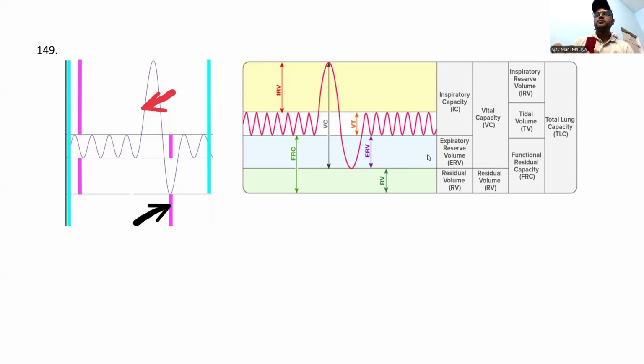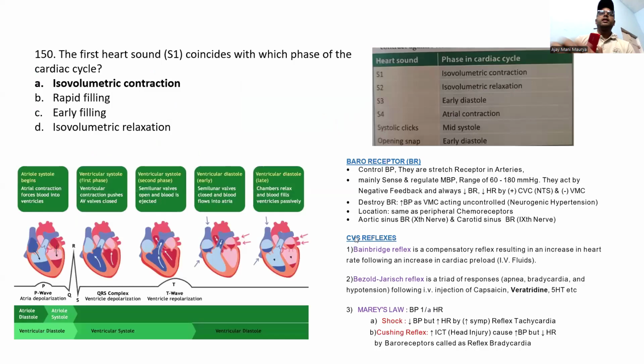Okay, now please see this. Please try to memorize this picture. Last one is the first heart sound. S1 coincides with this. First is the isovolumetric contraction, the S1. S2 is the isovolumetric relaxation. Also see this is the cardiac cycle. First, atrial systole begins, this is the first phase, then the second phase, and this is the diastole phase. Remember the order. Remember the P wave, QRS complex, T wave, and what each indicates.